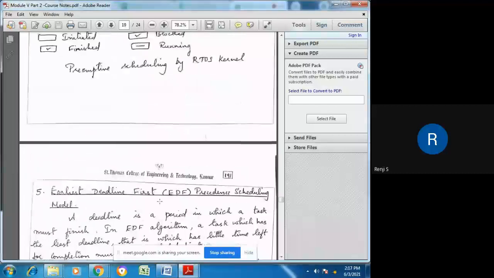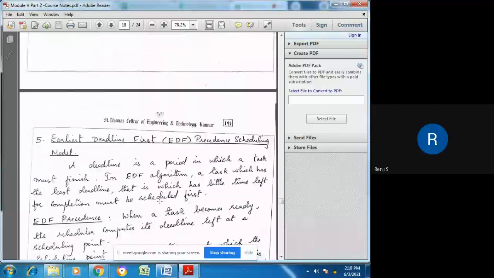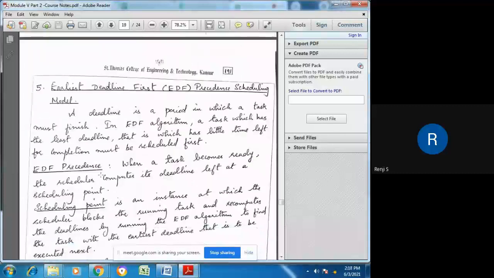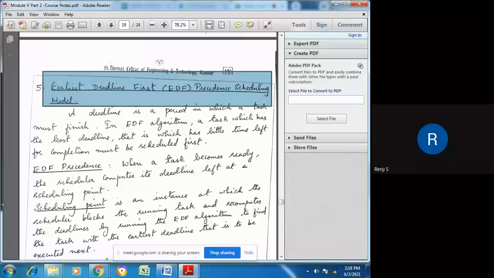So that was the fourth algorithm. Now we are going to the fifth algorithm, and that is earliest deadline first precedence scheduling model, EDF precedence scheduling model. Now, most of the embedded systems are designed to meet their deadline. So the task should meet the deadline.